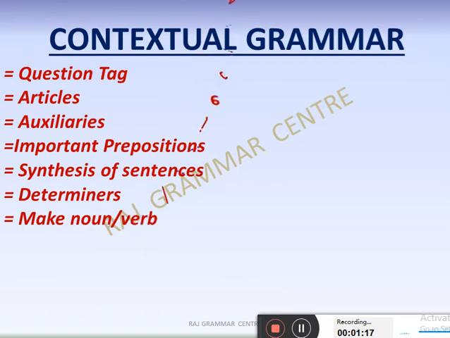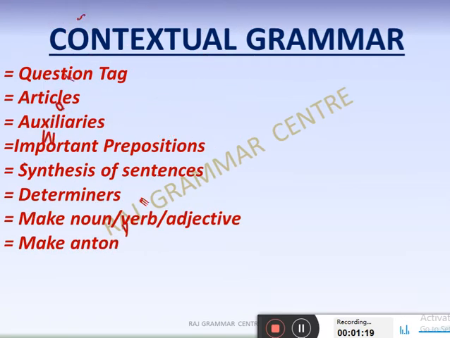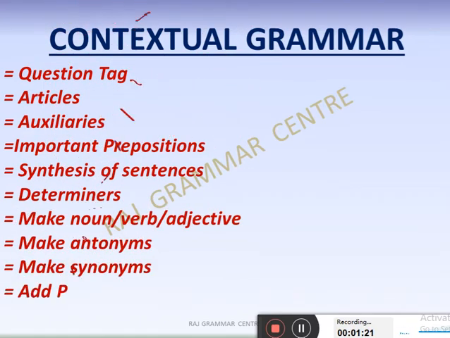Next, articles. And for question tag you should be careful, especially whenever you are writing it, whether it is a positive sentence or a negative sentence. Auxiliaries might be there. Auxiliaries you have to identify or underline and write its type, that is which auxiliary it is. Important prepositions might come especially in the fill in the blanks part.